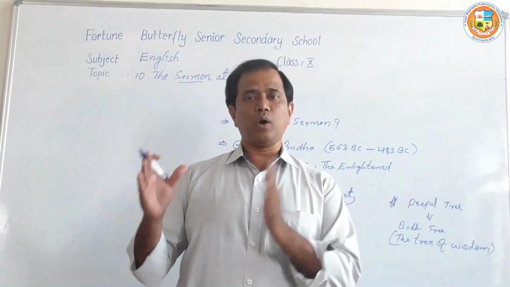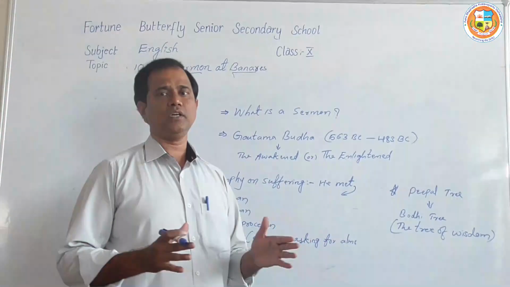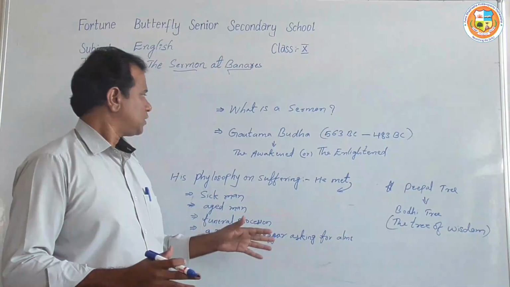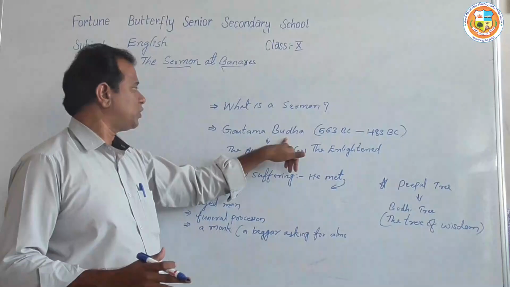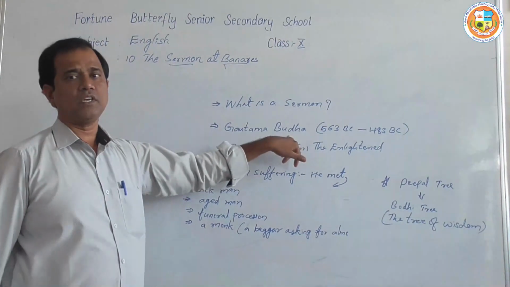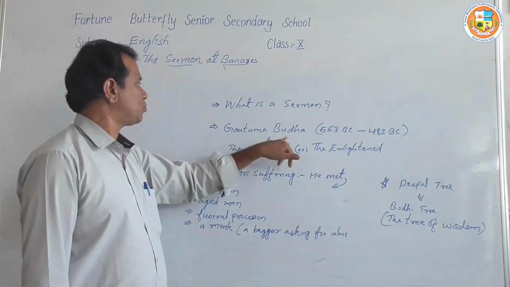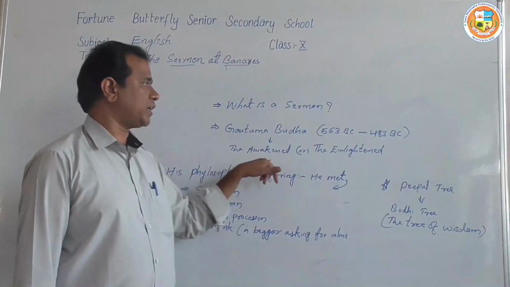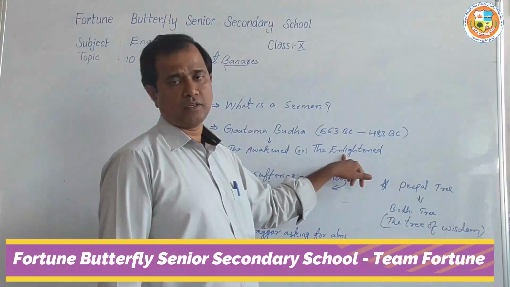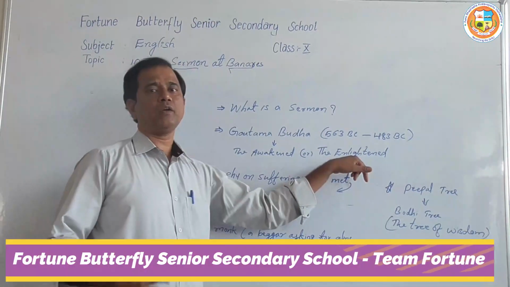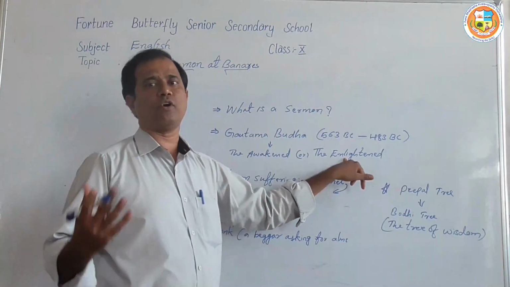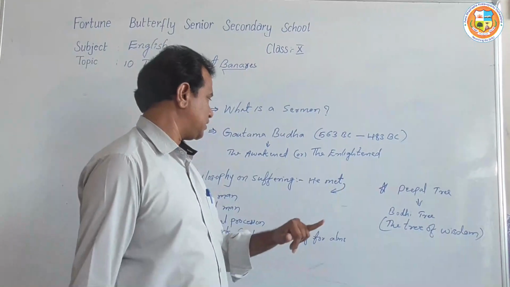Understanding what God is, what life is, is called enlightenment. His original name is Siddhartha, but he is named Gautam Buddha, which means the awakened or the enlightened. Enlightened means a man who has acquired the knowledge of God.